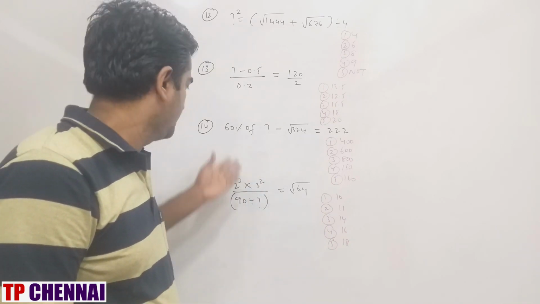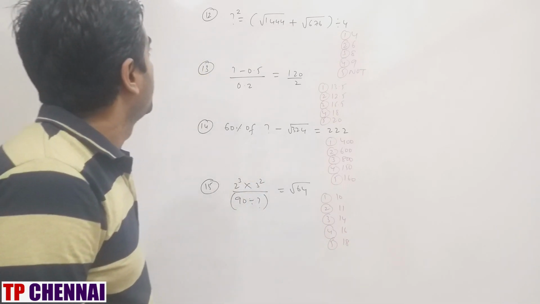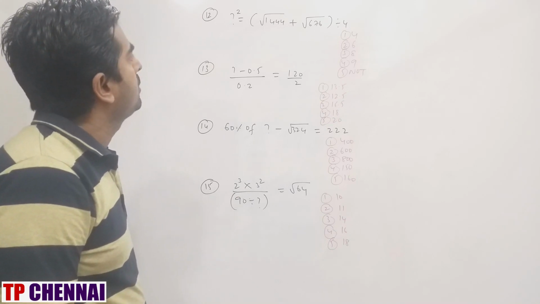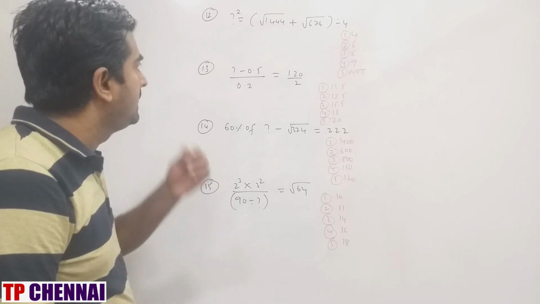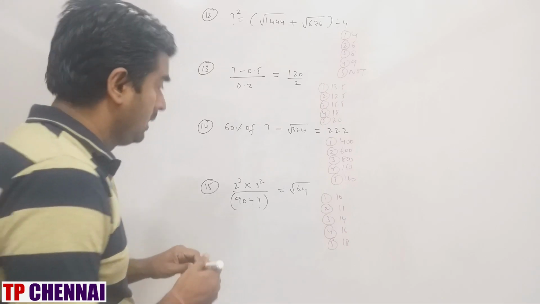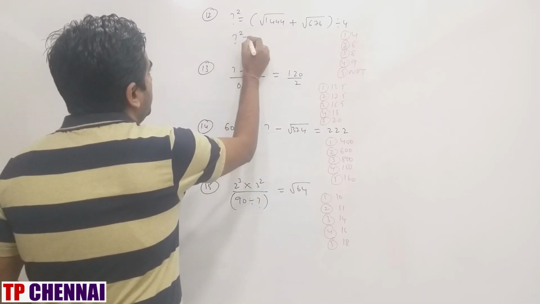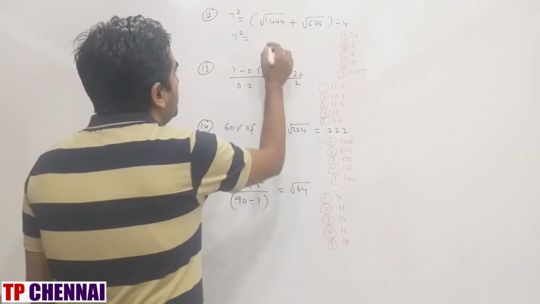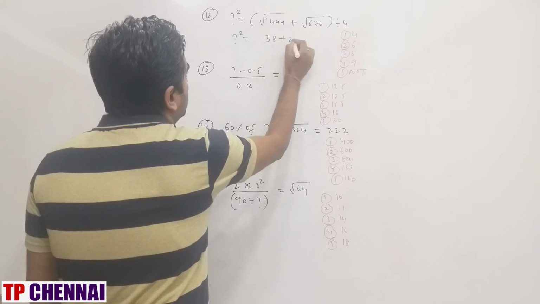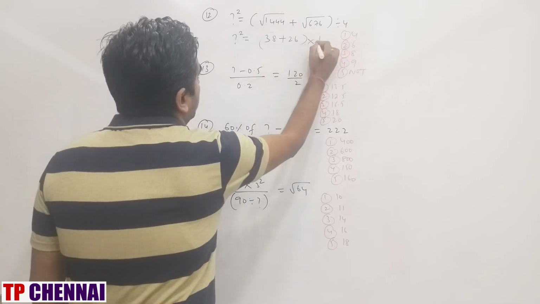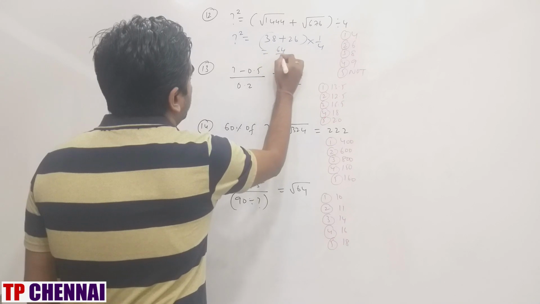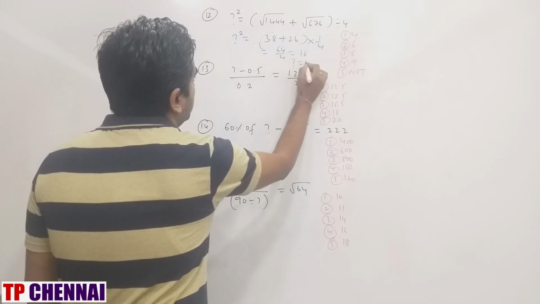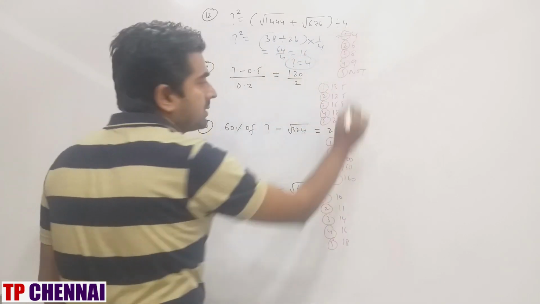Now we will see the next 4 simplification questions here. So question mark square is equal to square root of 1444 plus square root of 676 whole divided by 4. So question mark square is equal to square root of 1444 is how much? 38. This is 26 into 1 by 4. This is 64 by 4 is equal to 16. So question mark is equal to 4, which is the first option.